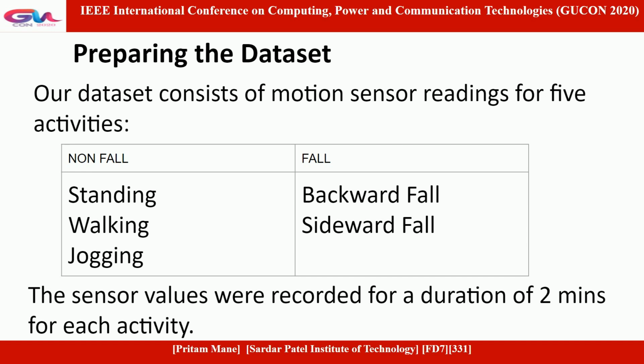The activities classified under non-fall are standing, walking, and jogging, whereas the activities classified under fall are sideward fall and backward fall. The accelerometer and gyroscope sensor values were recorded for a period of 2 minutes for all the above activities. These values were recorded when one of our team members was performing that particular activity and was wearing our proposed wearable belt.